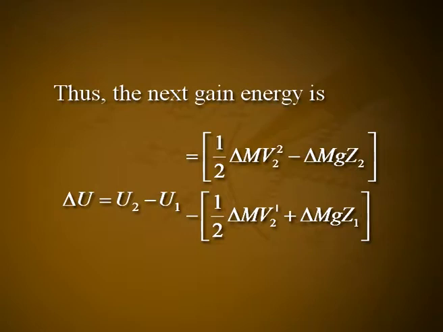Let the two volumes have masses delta m which are equal, again due to the equation of continuity. Thus, the net gain in energy is delta U is equal to U2 minus U1, which is equal to (1/2 delta m V2 square plus delta m G Z2) minus (1/2 delta m V1 square plus delta m G Z1).